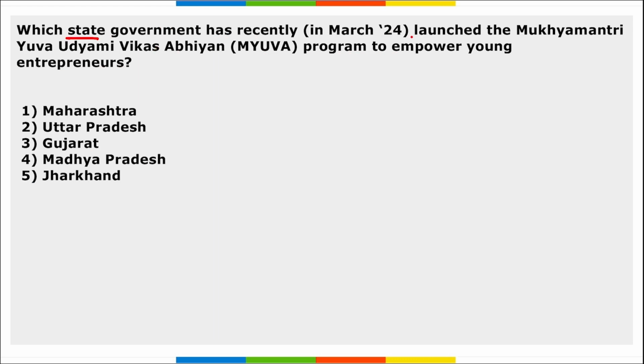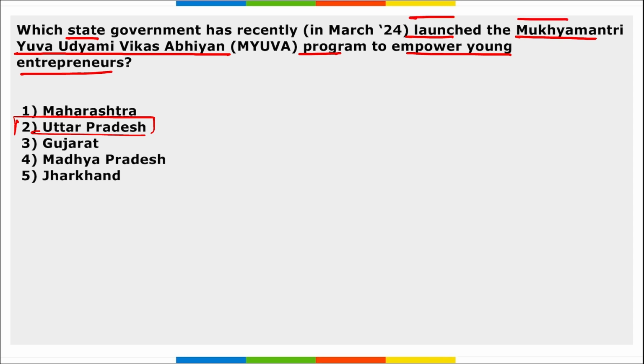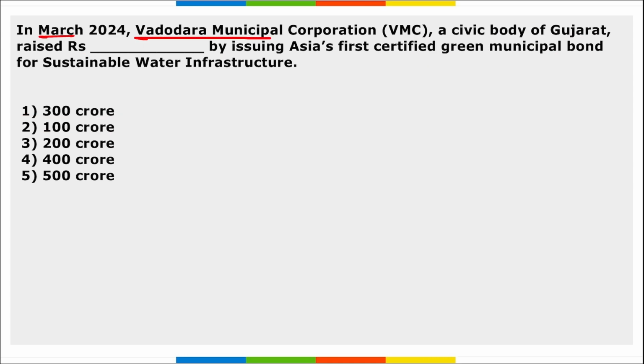Next, which state government has recently launched the Mukhyamantri Yuva Udyami Vikas Abhiyan program to empower young entrepreneurs? So it will be Uttar Pradesh. Right? So the Uttar Pradesh state government launched the Mukhyamantri Yuva Udyami Vikas Abhiyan program to empower young entrepreneurs. Right? What is the main objective of this program? It is basically to support and help the young entrepreneurs to kickstart their entrepreneurial ventures.